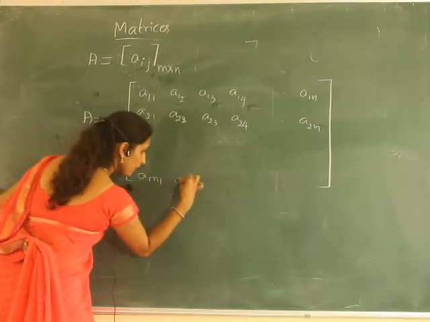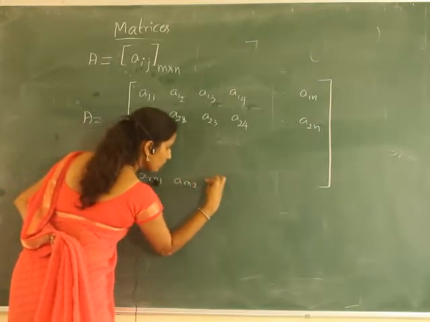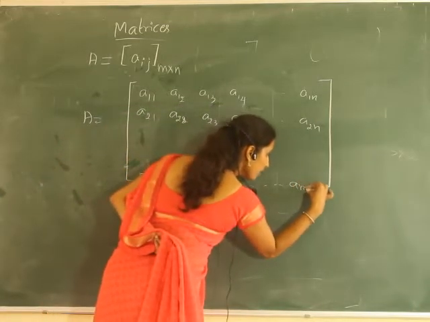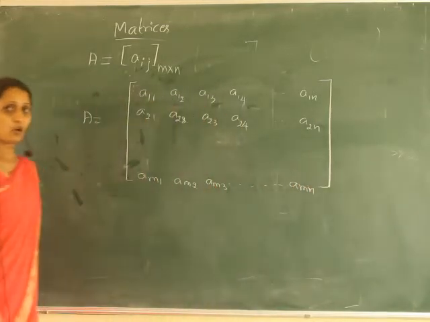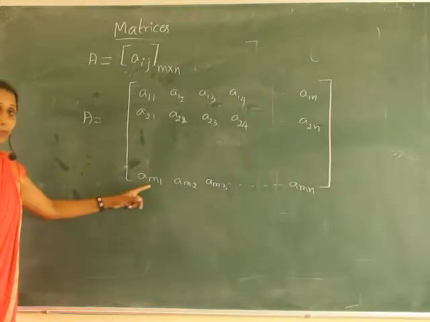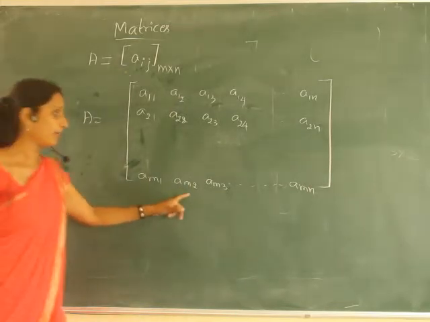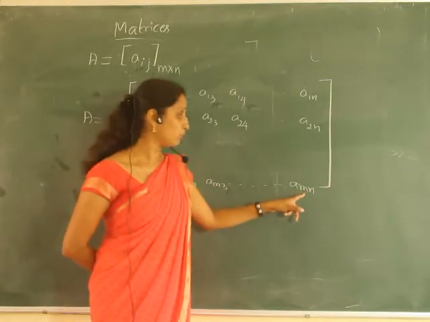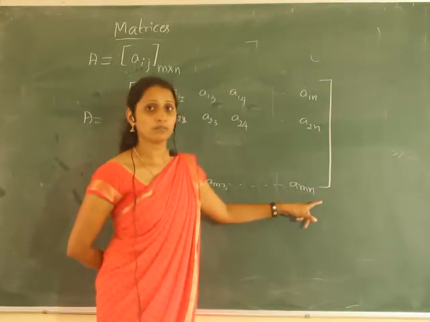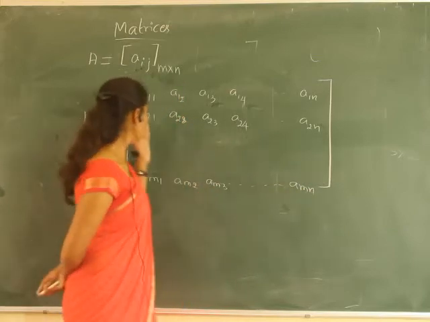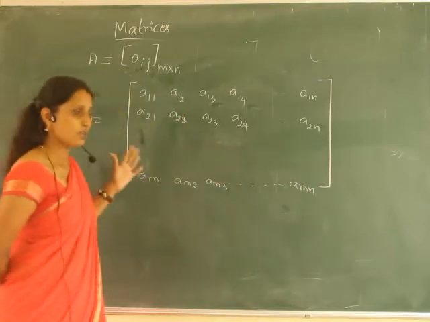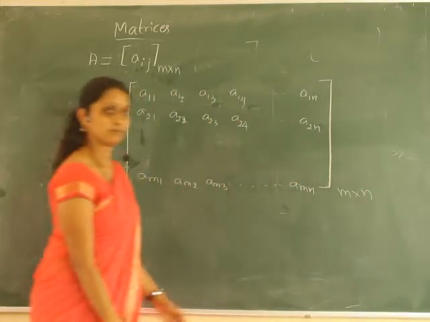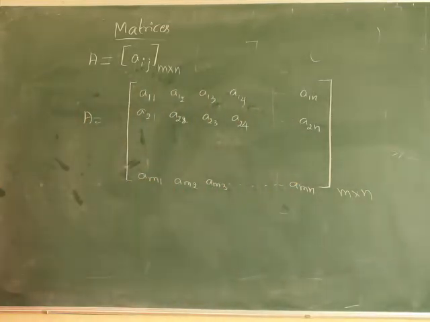But the last row is AM1, AM2, AM3, and so on up to AMN, because there are M rows, so the last row should be M. So the last element is in the Mth row and Nth column. In between there are many elements. So this is a matrix of order M cross N.